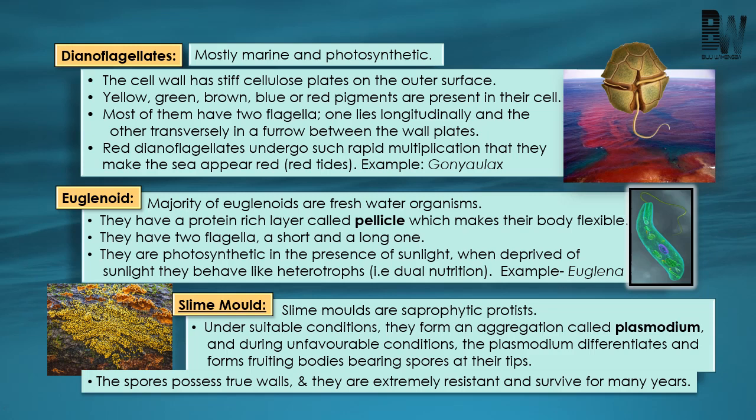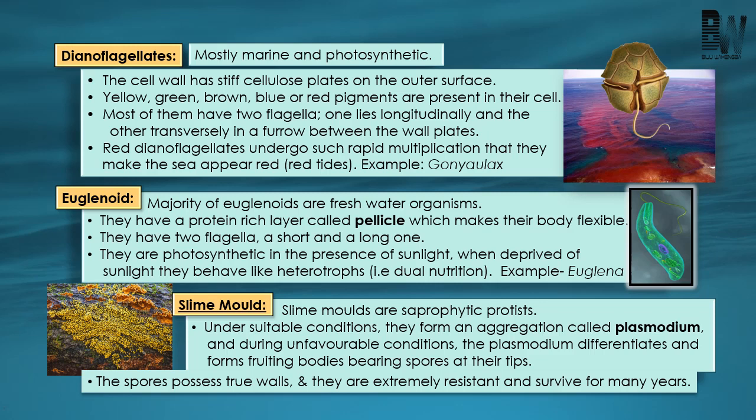So this is about dinoflagellates. Next come to euglenoids. So this is another group of Protista which is characterized by having dual nutrition. And these euglenoids are mainly found in freshwater habitat. Cell wall is absent, but instead of the cell wall, a protein layer known as pellicle is present, and because of the presence of this pellicle, the body of euglenoid will be flexible.